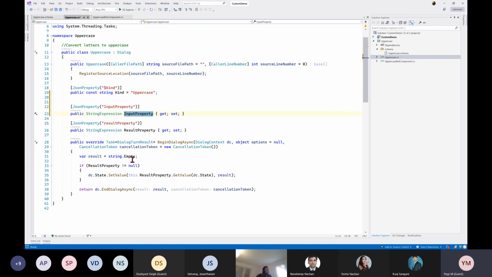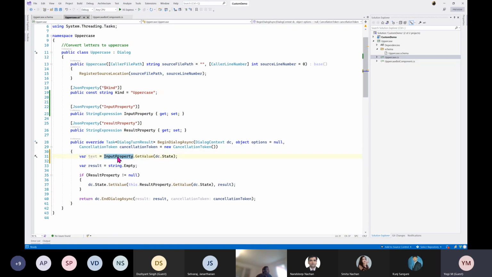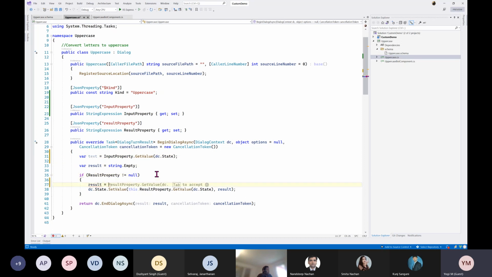Next, we should read the input value. For reading the input value, you can just define your property input and get value. Just pass the state of the dialog, so it automatically reads the value. Next, for the text result, use text dot uppercase. I store this value, and I just assign the result to the result property. It will get assigned. Finally, end dialog. So our component is ready.